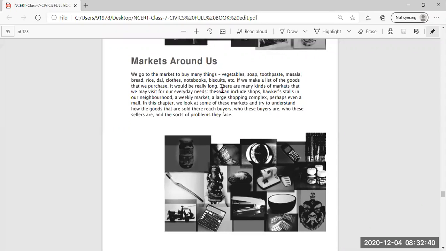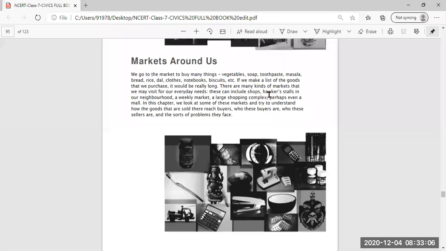And the market is a place where you can get the things of your need. You can go there and purchase those things. And if we make a list of goods that we purchase, it would be really very long. So there are many kinds of markets. Not only one type of market is there, but in this lesson we are going to read about different types of markets.